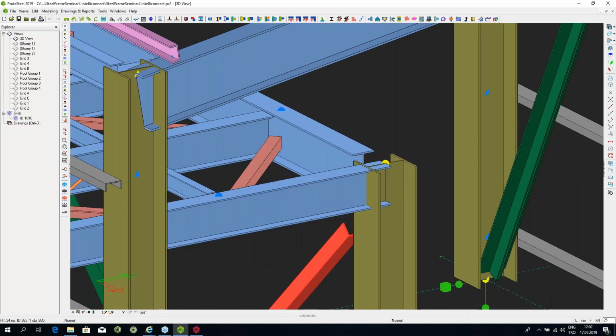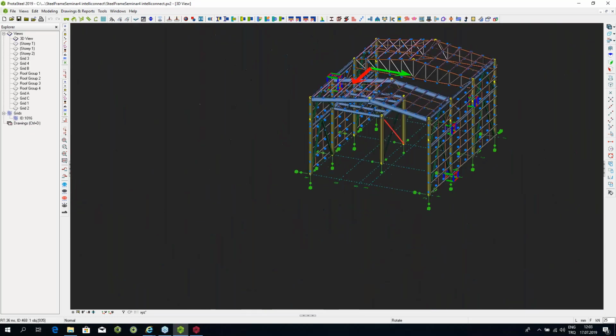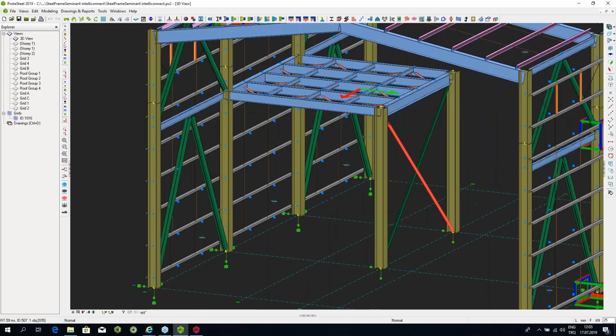So it doesn't basically look at 3 or 4 different connections over it. What it does is it assumes one connection which needs to be made, and this connection needs to take into consideration the constraints of all the other connections. So this is what IntelliConnect does. It takes the whole thing into consideration and produces for you, or tries to produce for you. I'm not going to say it works 100% of the time. Mostly it will work, as you will see in a moment. What it tries to do for you is to create a clash-free connection.